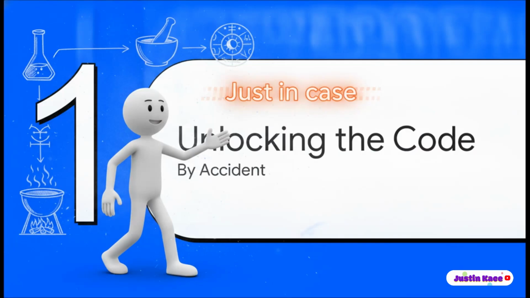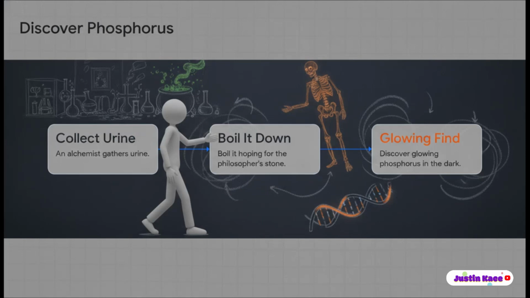Chapter 1. Unlocking the code by accident. Long before we actually understood atoms, early humans were desperately trying to hack the universe's code using the only tools they had. And let me tell you, it involved going to some ridiculous and frankly incredibly gross lengths to figure out what the world is made of.